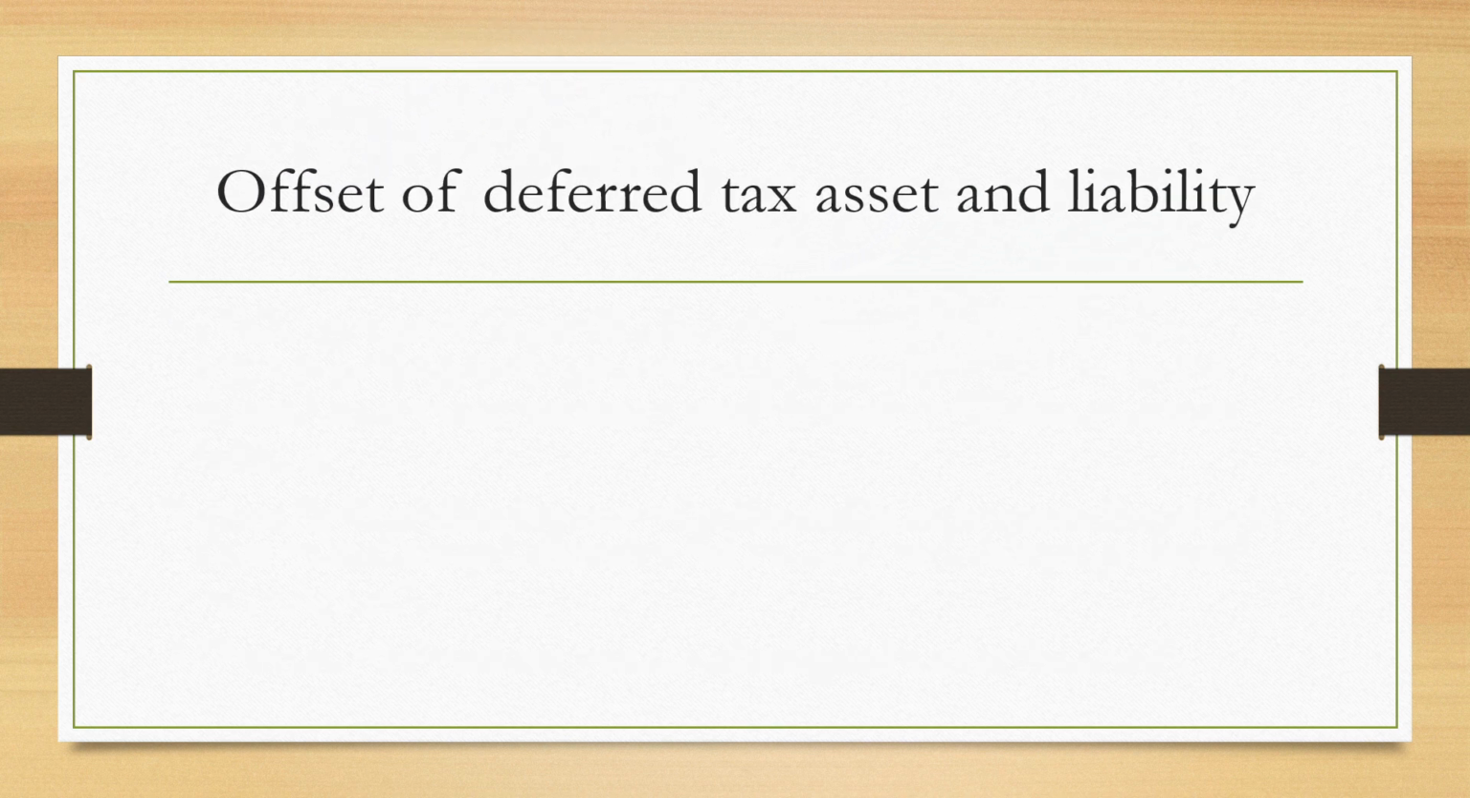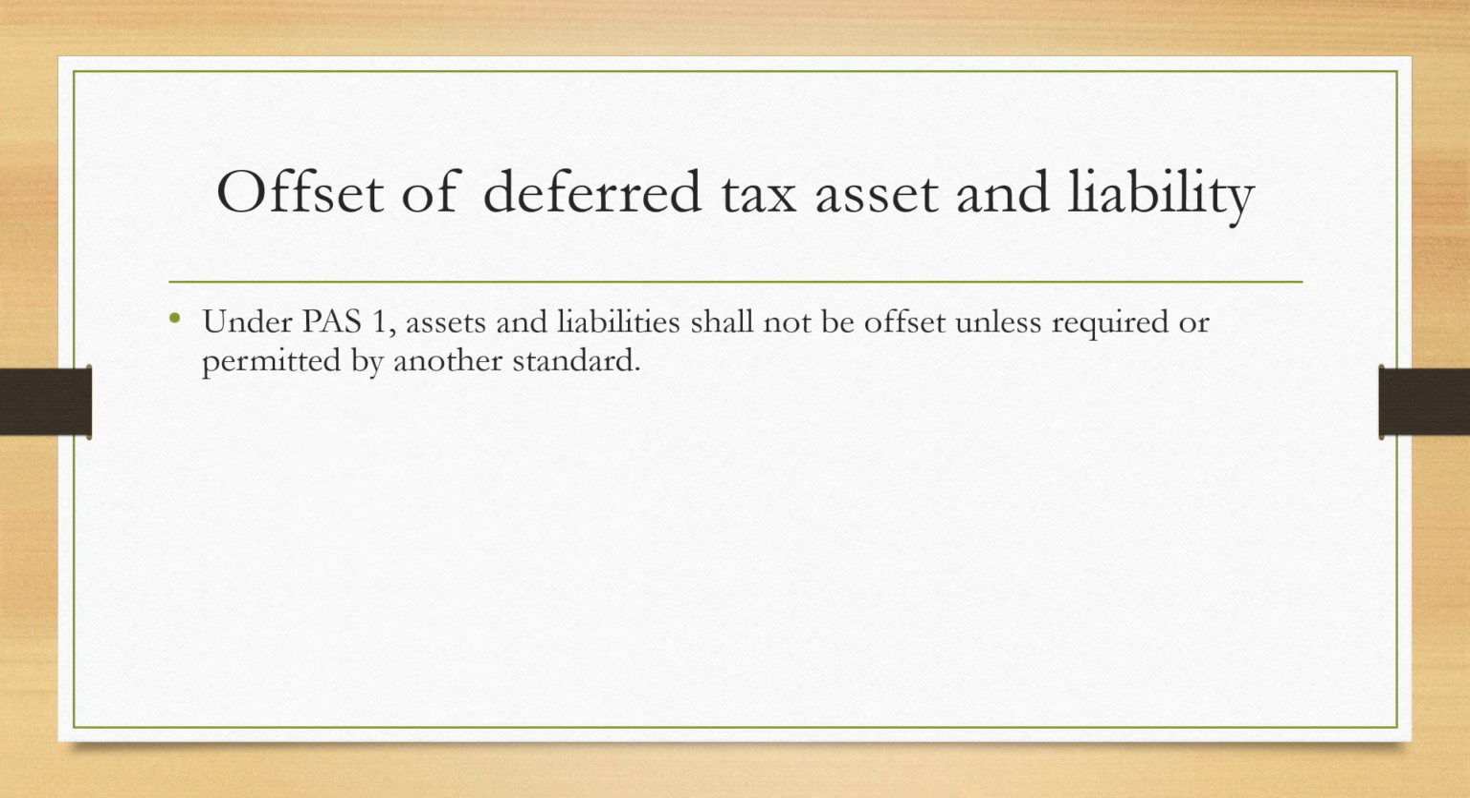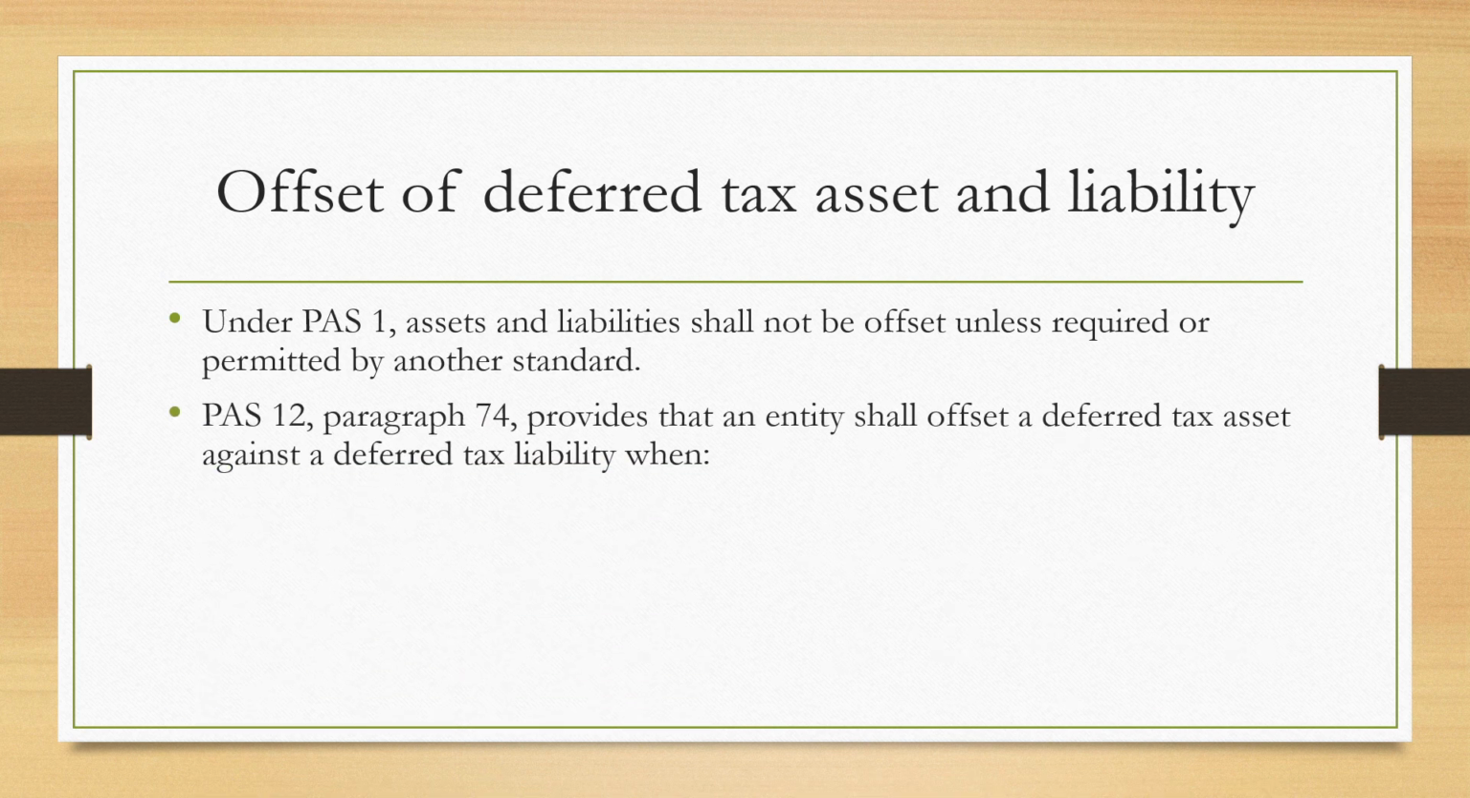Offset of deferred tax asset and liability. Under PAS 1, assets and liabilities shall not be offset against unless required or permitted by another standard. PAS 12, paragraph 74 provides that an entity shall offset a deferred tax asset against a deferred tax liability when